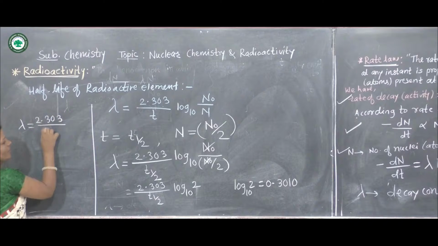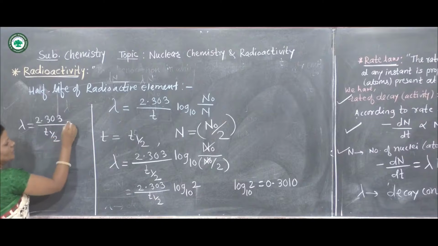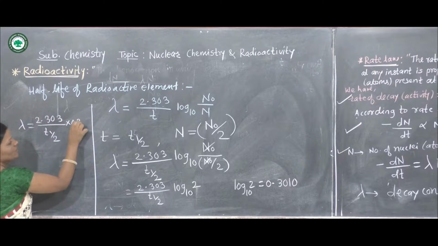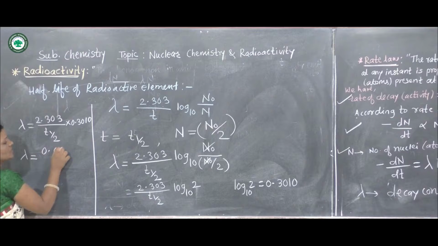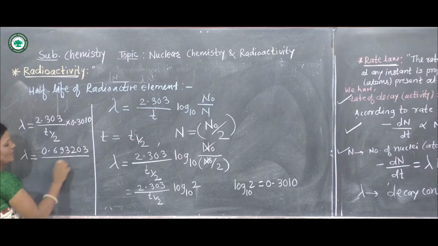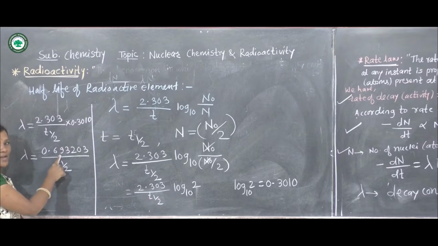Now if we replace this value in this equation, we get lambda is equal to 2.303 divided by T half into 0.3010. After multiplication we get lambda is equal to 0.693203 divided by T half. After the decimal point we consider only 3 digits.